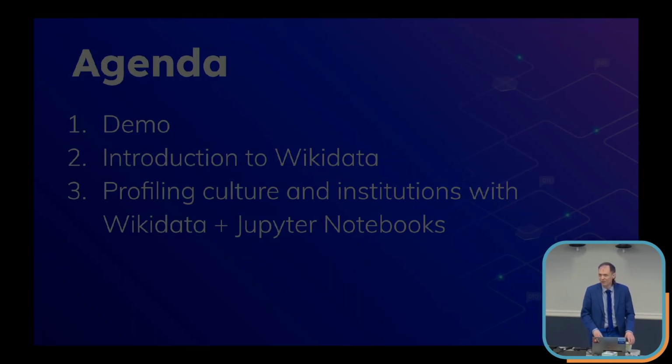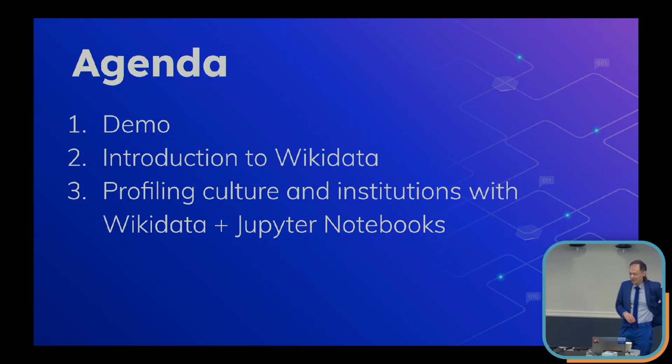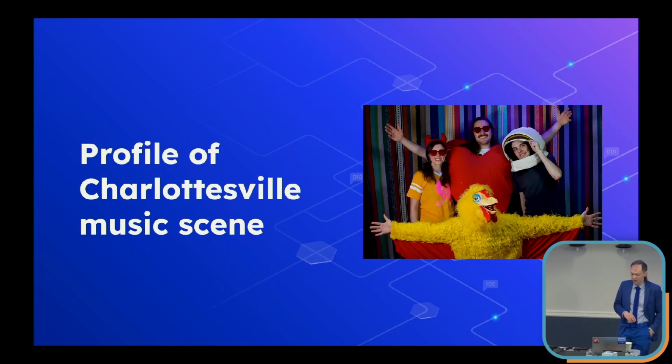So this is an example of things that we can do. Supposing somebody wanted to profile the Charlottesville music scene. The idea is that Wikipedia is a general reference source. There's lots of people who make things like Wikipedia articles for bands, very popular thing for people to do. And in 2011, there was a new project established as a complement to Wikipedia. It's Wikidata. So whereas Wikipedia is general reference knowledge, prose for humans to read, Wikidata is the same kind of information converted into structured data, which is accessible to query.